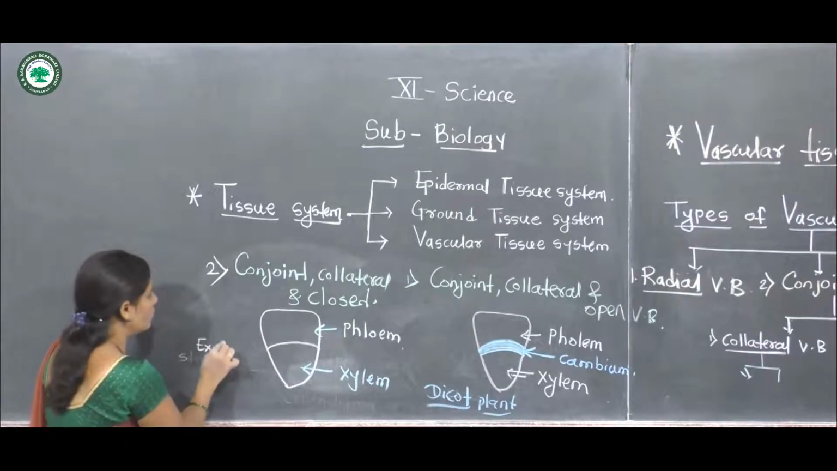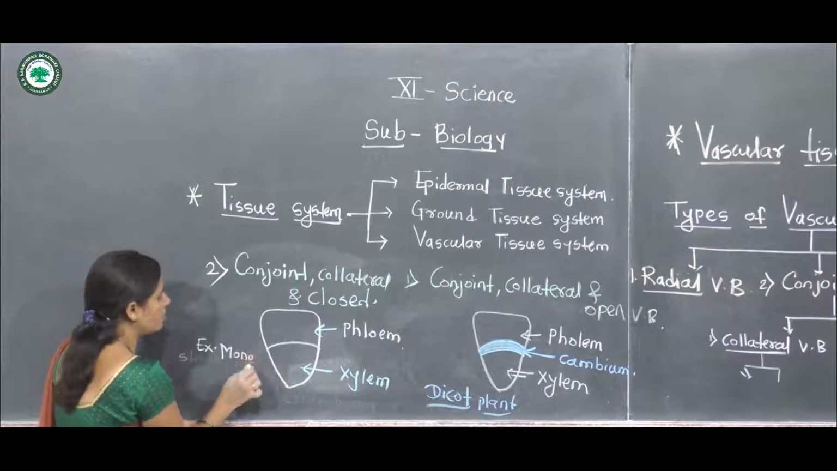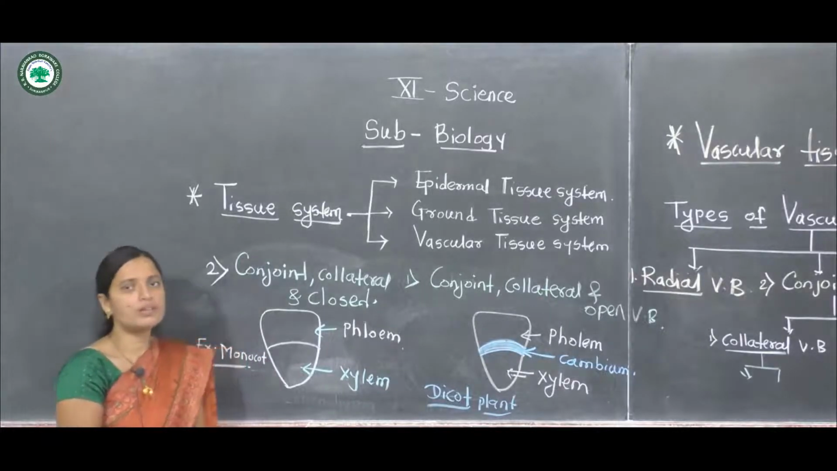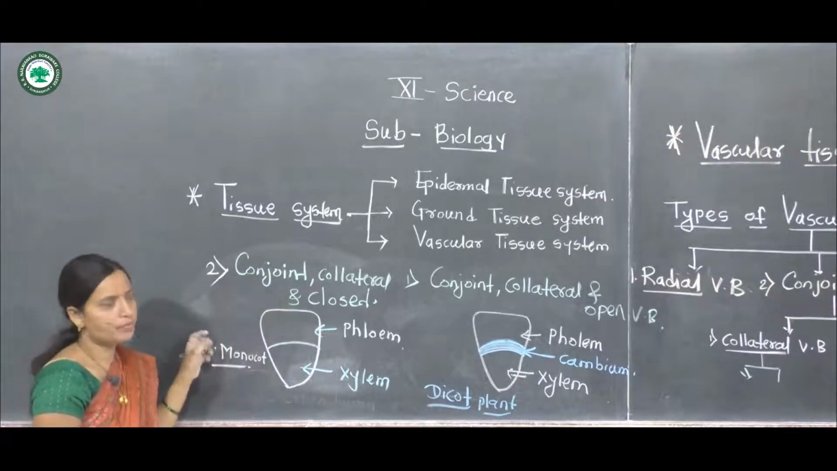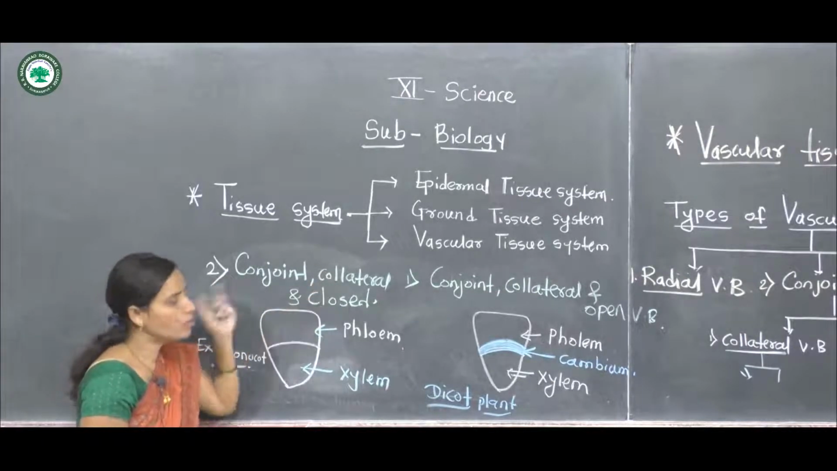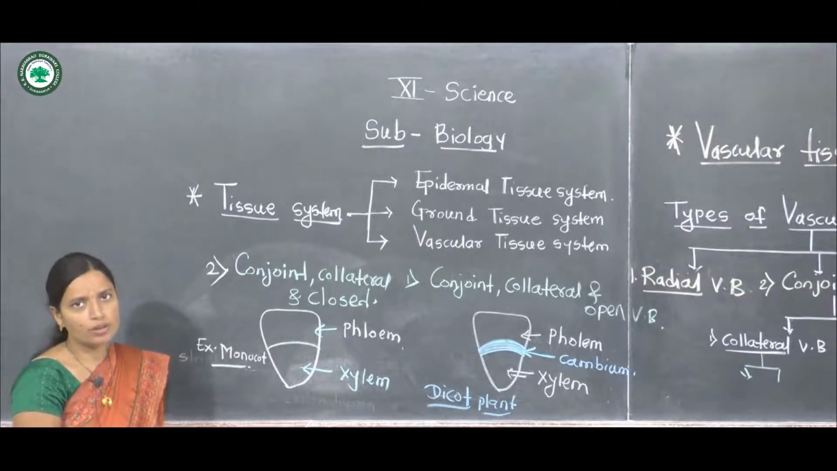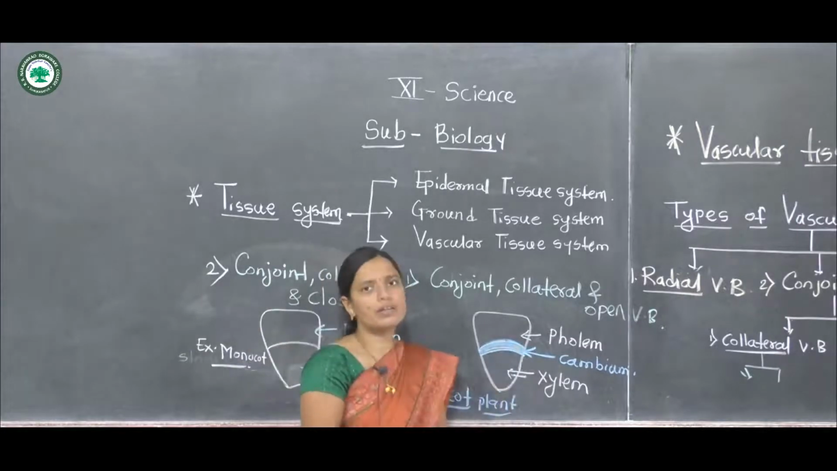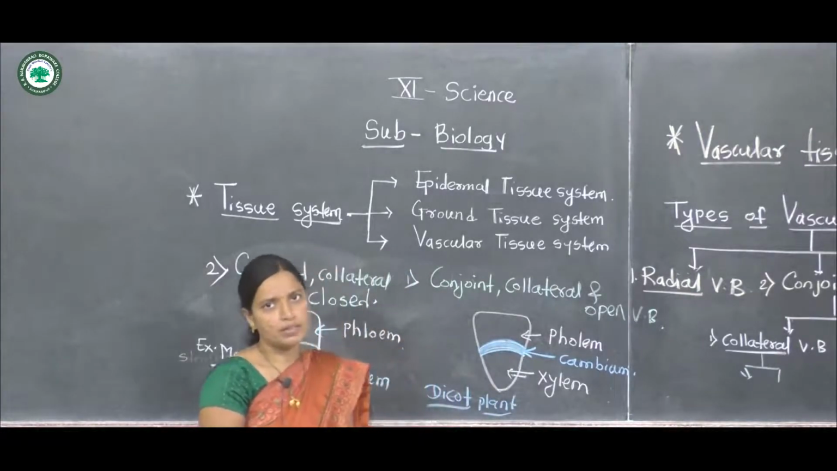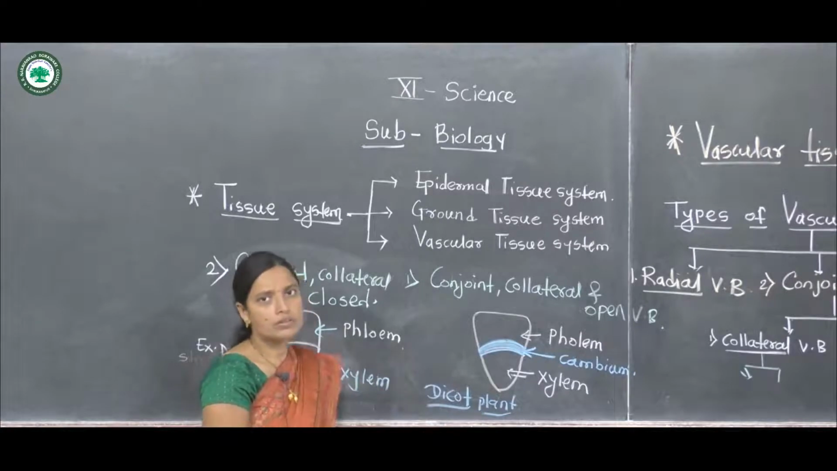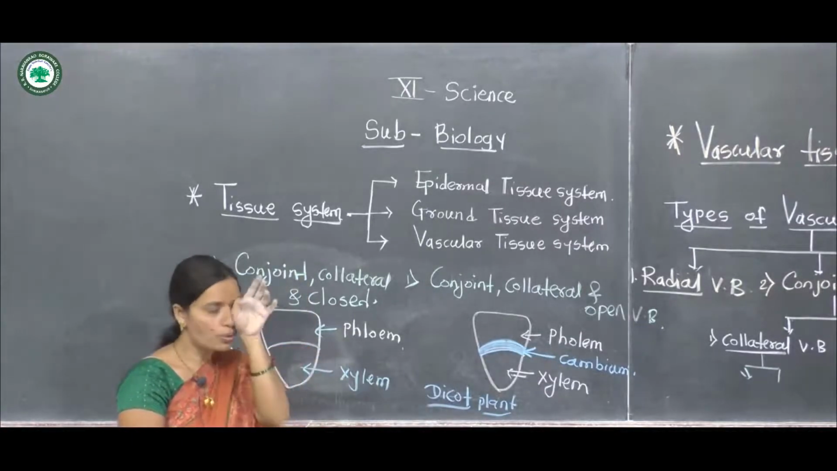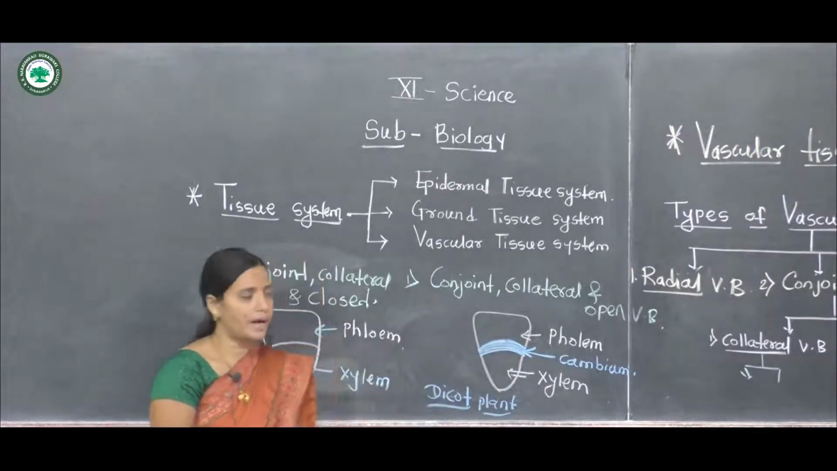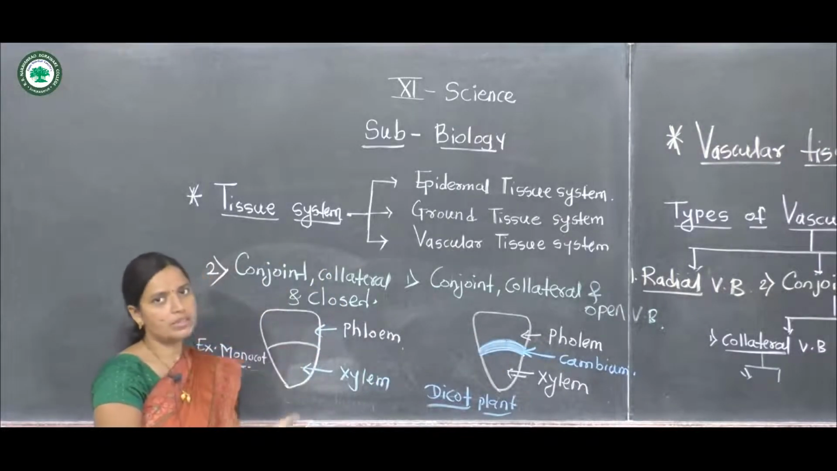In monocot plants, this type of arrangement of vascular bundle is a closed type. The conjoint, collateral and closed type vascular bundle is seen in the monocot plants, and the conjoint, collateral, open type of vascular bundle is seen in the dicot plants. The difference between these two systems of vascular bundle, closed and open, is that the cambium is present in dicots and the cambium layer is absent in monocots.